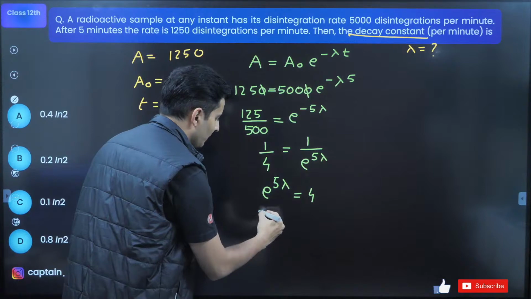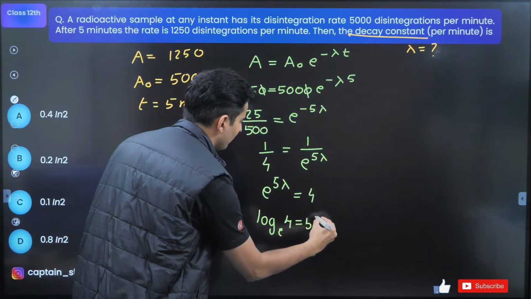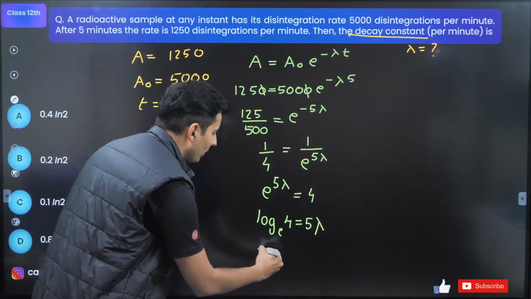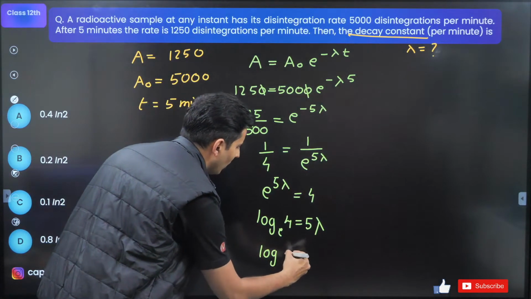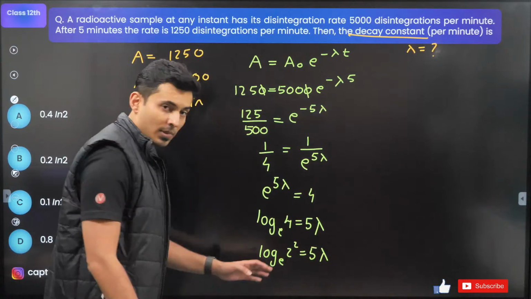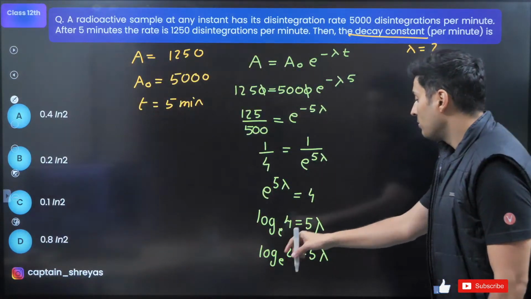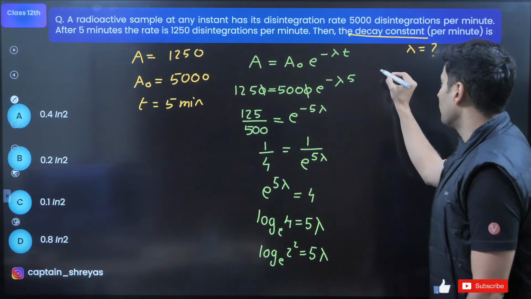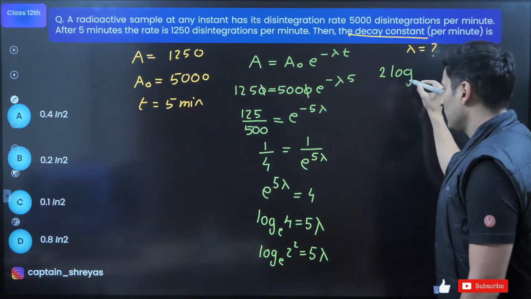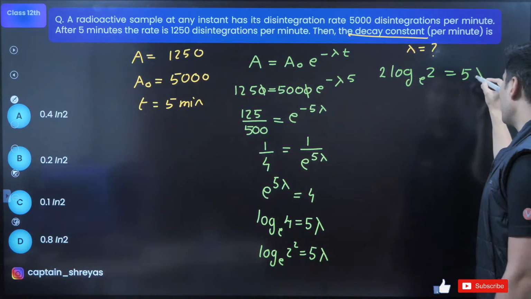Use logarithms. So log of 4 to the base e is 5 lambda. Log of 4, I can further write it as log of 2 square to the base e is equal to 5 lambda. Correct? Now bring that 2 outside. That's the formula of logarithms. So it will just become 2 log 2 to the base e is equal to 5 lambda.